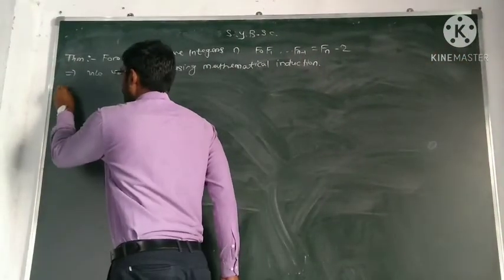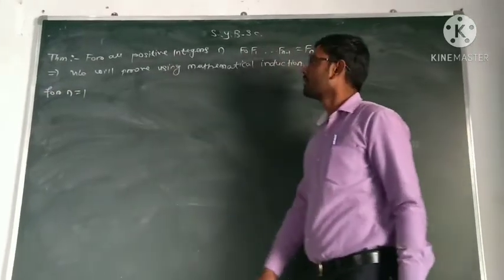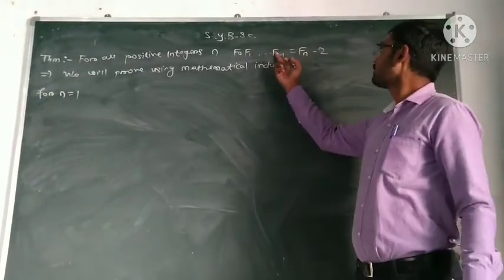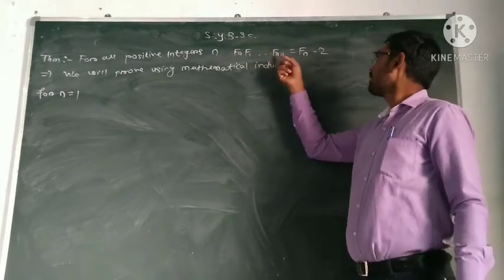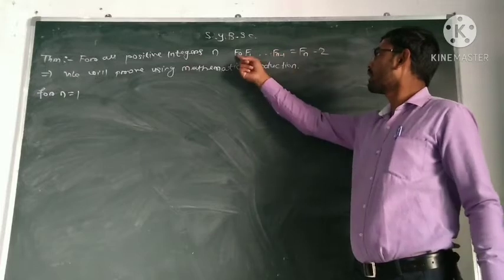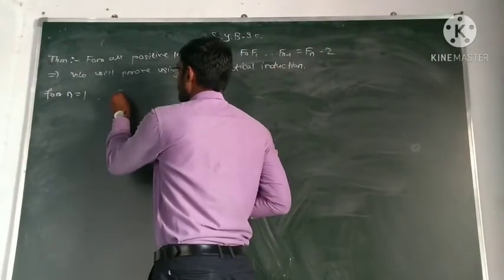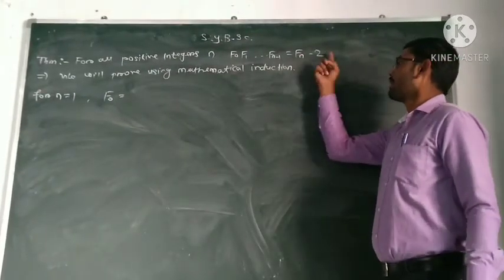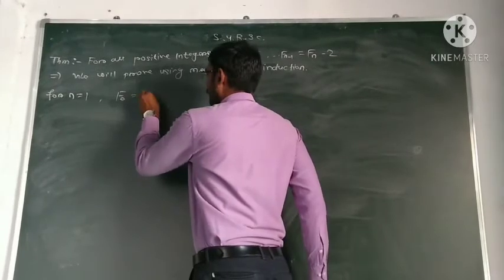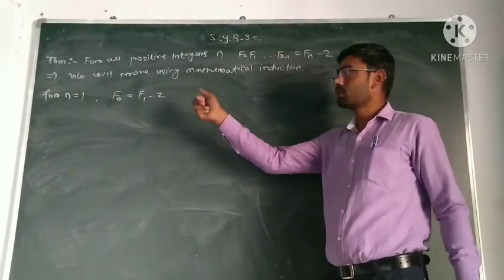Also, we will see what happens for n equal to 1. For n equal to 1, what do we get? We have to take the multiplication up to Fn minus 1, so n minus 1, 1 minus 1, is 0. So we have to take only up to F0. So for n equal to 1, the equation is F0 equal to, putting n equal to 1, F1 minus 2. Now, we will check whether this relation is true.